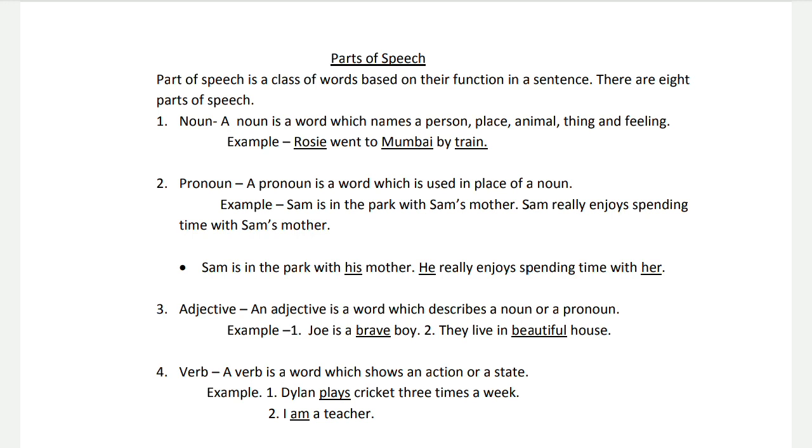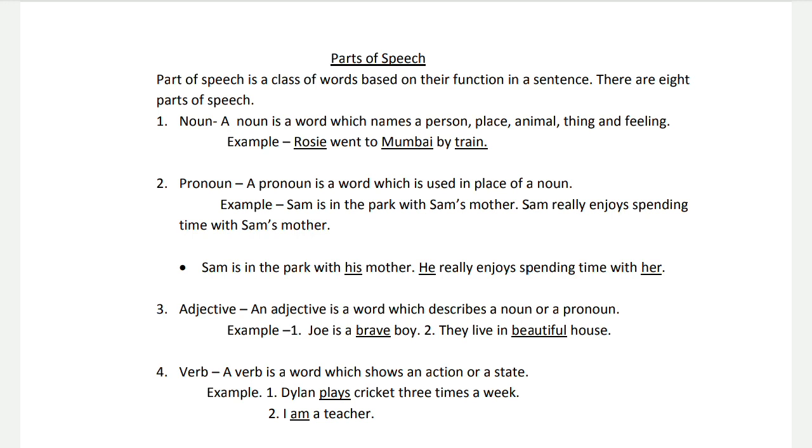Alright, so how many parts of speech are there? There are 8 parts of speech, and we start by talking about the noun. A noun is the name given to a person, place, animal, thing, and feeling. For example, here is a sentence with a lot of nouns. Rosie went to Mumbai by train. Well, the first noun is Rosie.